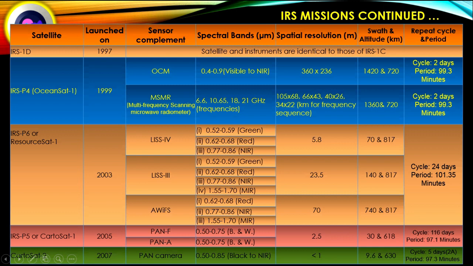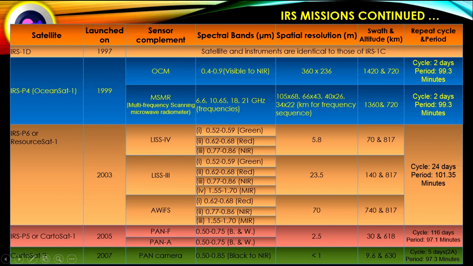Altitude of the satellite 720 kilometer from the surface of the earth, and swath for OCM 1420 kilometer, and for MSMR 1360 kilometer. Repeat cycle of this satellite 2 days, period 99.3 minutes.